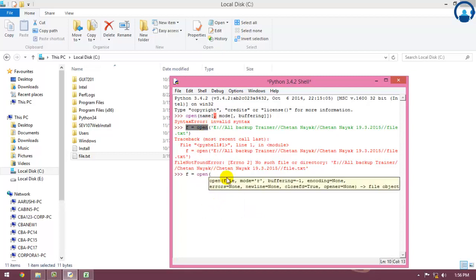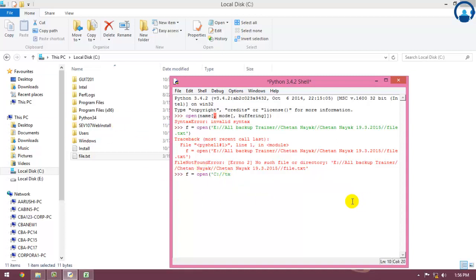I'll write c colon, file.txt. Okay, perfect. It's opened, I believe.